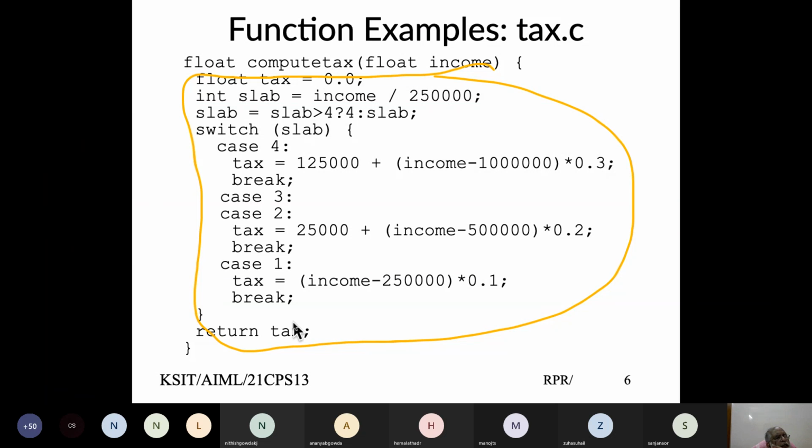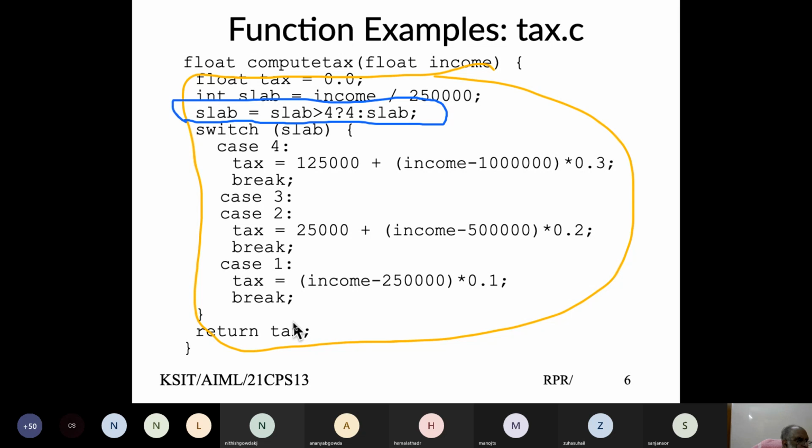Now that I want a switch statement, technically I can define case 0, case 1, case 2, case 3, case 4, case 5, case 6. But my code for case 4, 5, 6 is a single one. So I can set slab, and if slab is more than 4, set it to 4, and that is what is being done in this conditional statement.